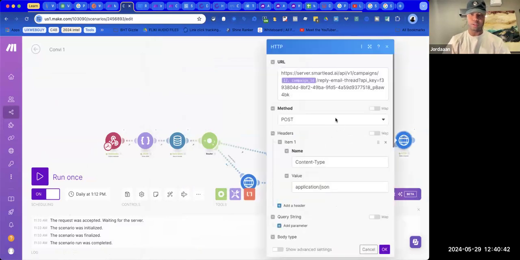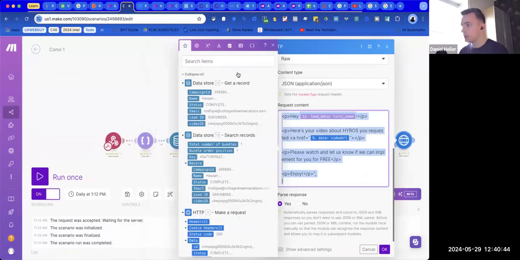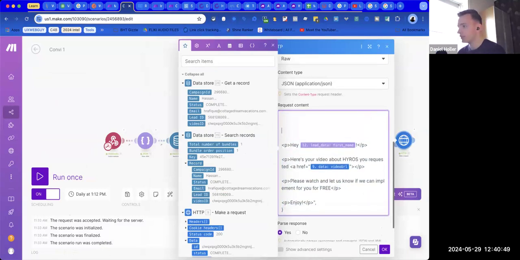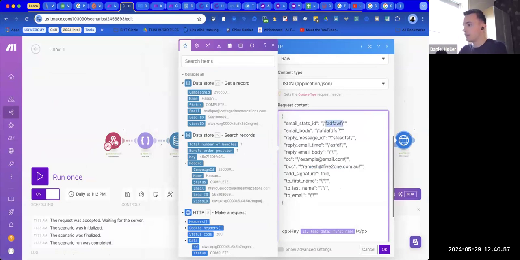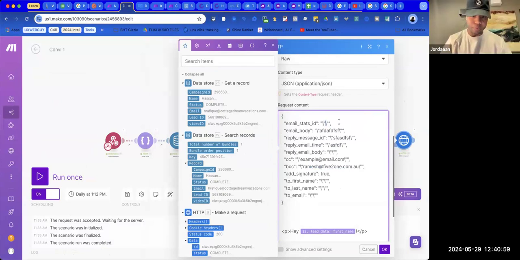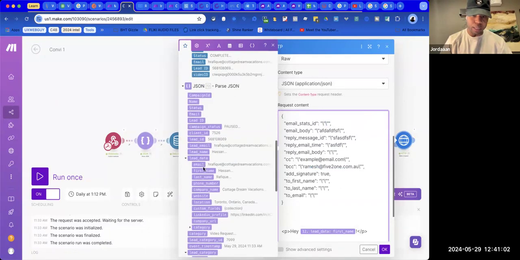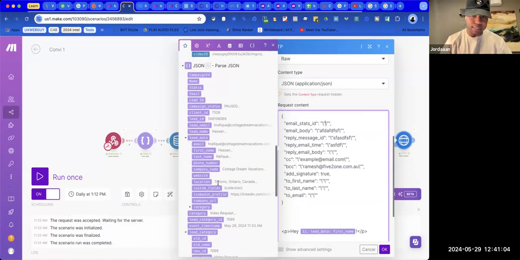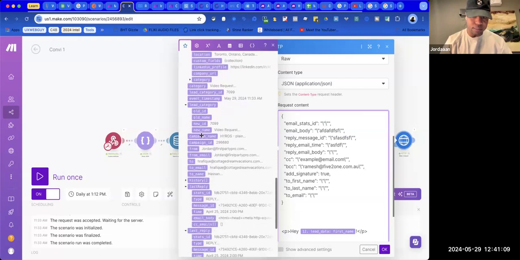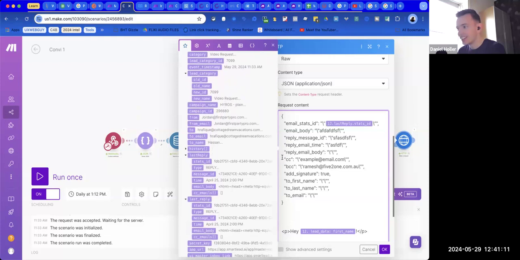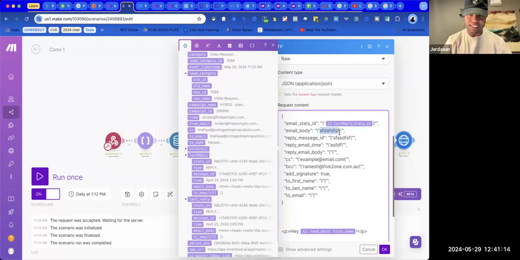So let's try. I don't know if you have this in a different notepad or something, but we might want to save this somewhere. And then each of these we can just copy paste from the query that you have right above. Which would be here. And email stats ID is this one. Email body. Email body, that's the one.